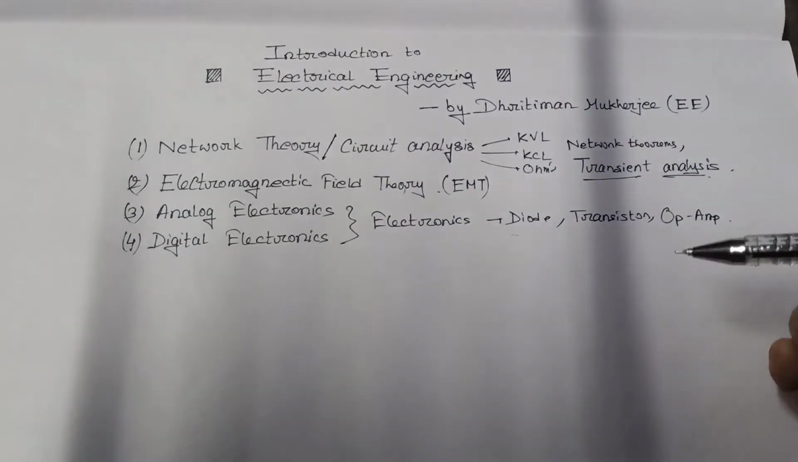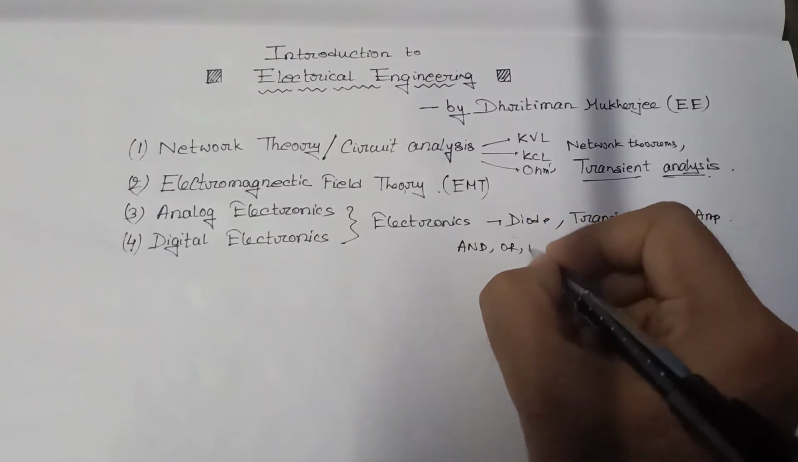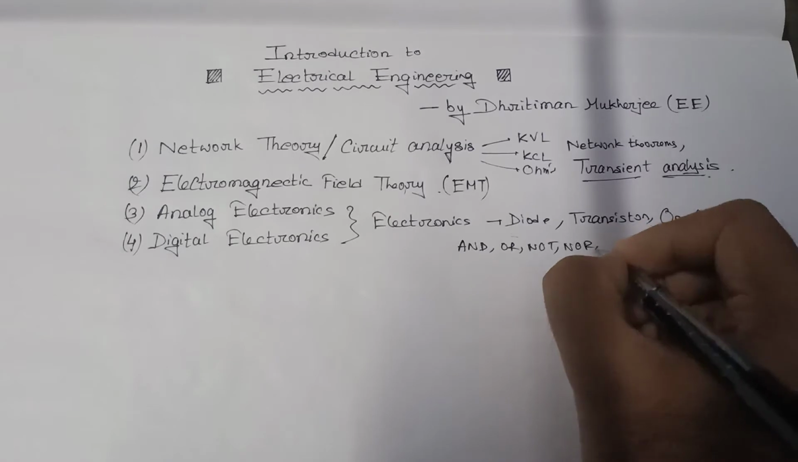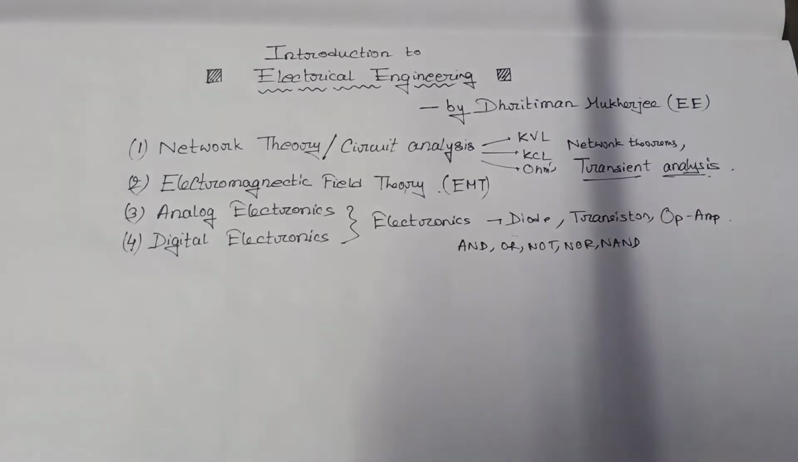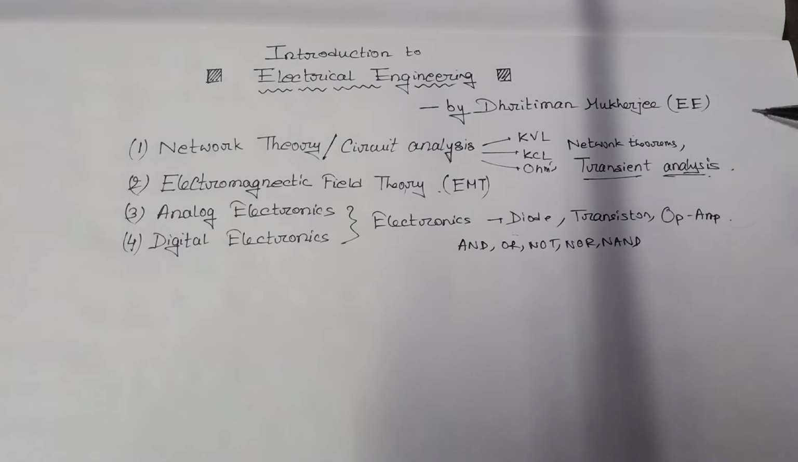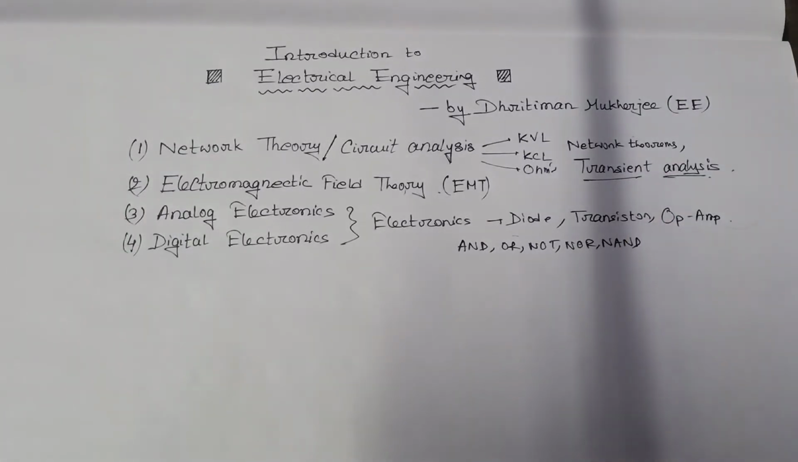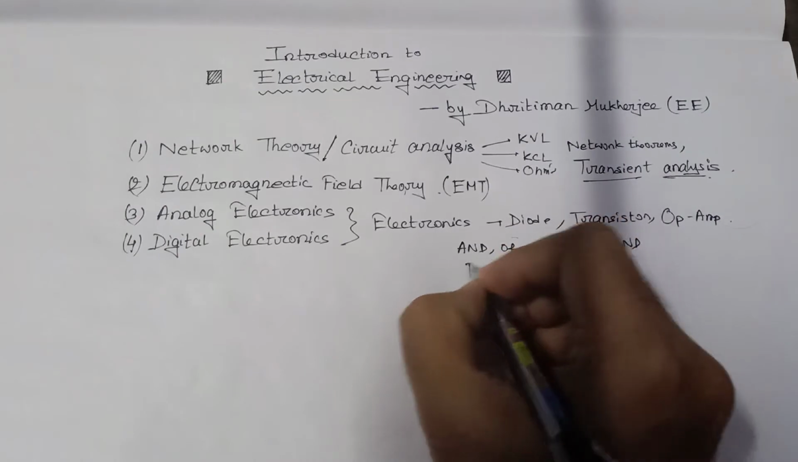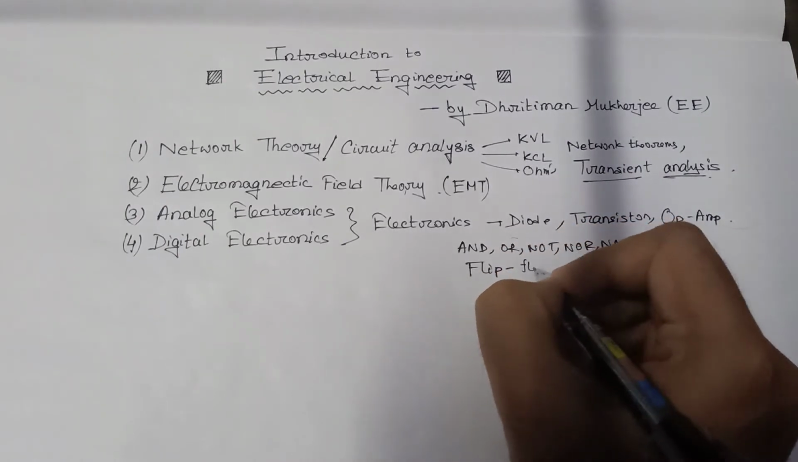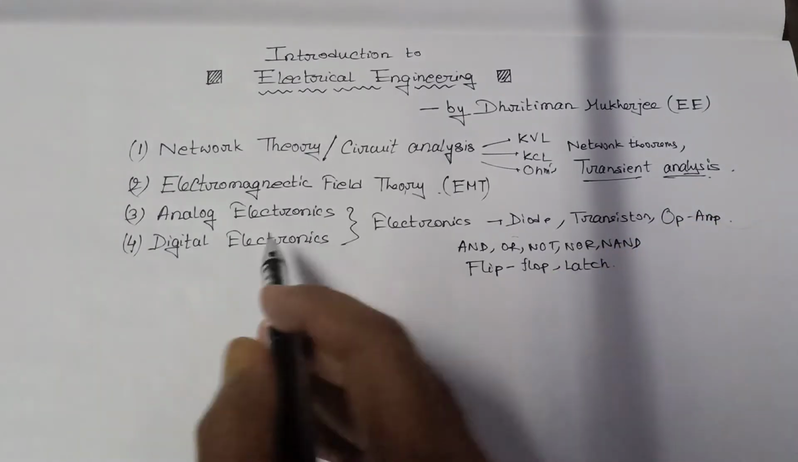And in case of digital electronics, you've already learned AND, OR, NOT, NOR, NAND, this type of gates. Now you will apply these gates to implement various complicated ICs like the 8085 microprocessor. And there will also be the concept of flip-flop, which is very important, and latch. So you will learn this in digital electronics.